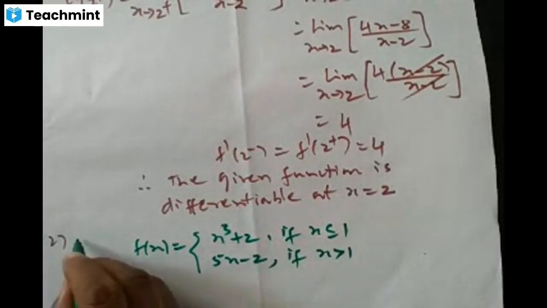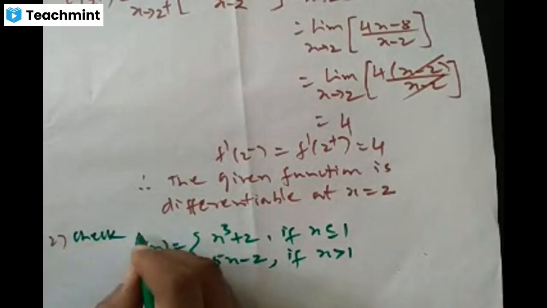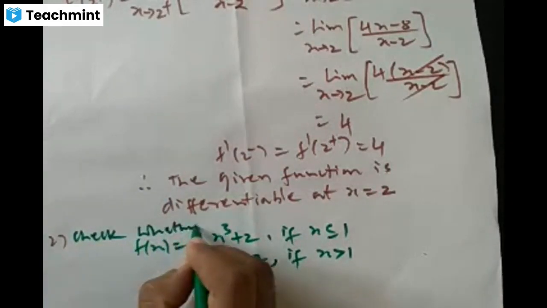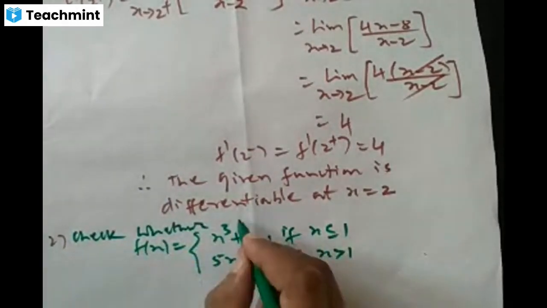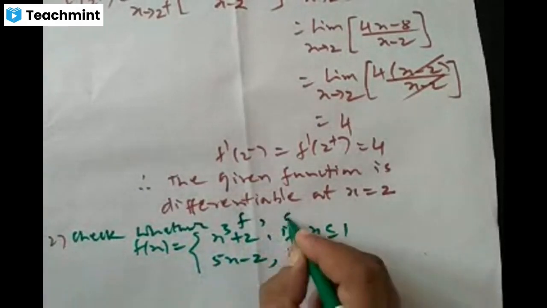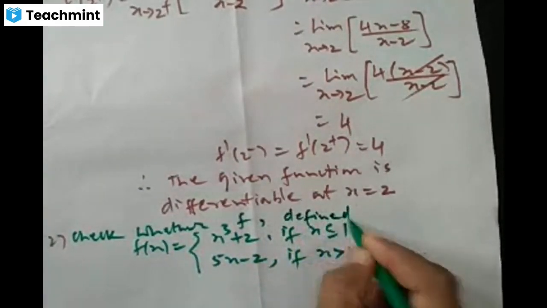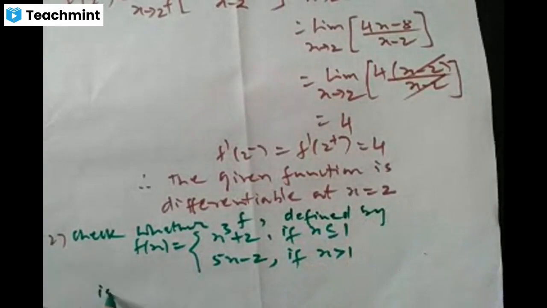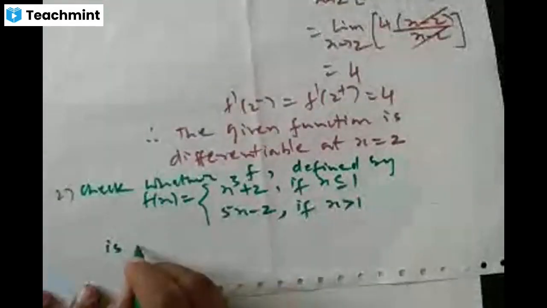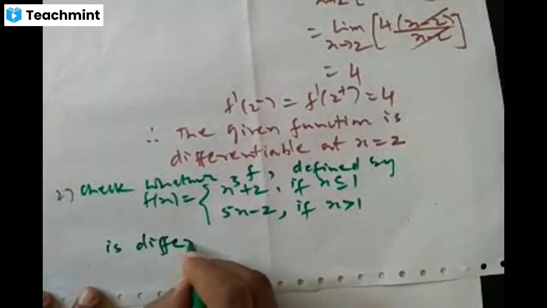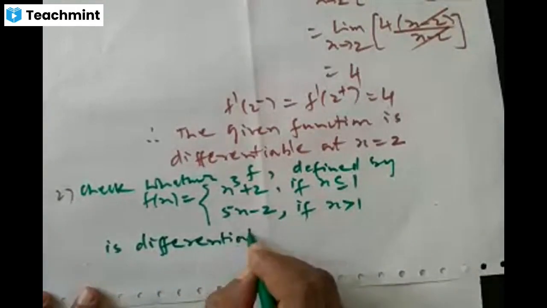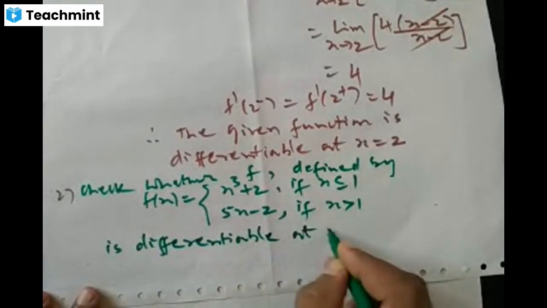Okay, you have to check whether the function f defined by this is differentiable at the point x is 1.